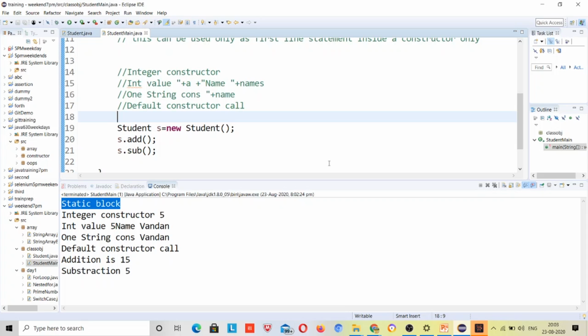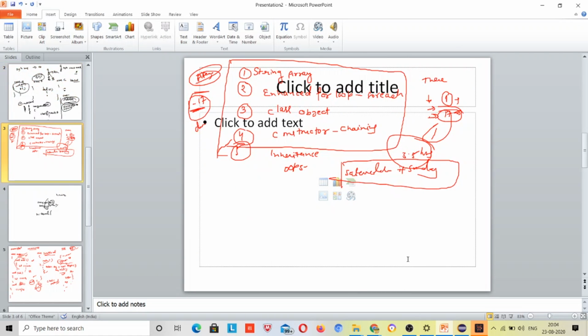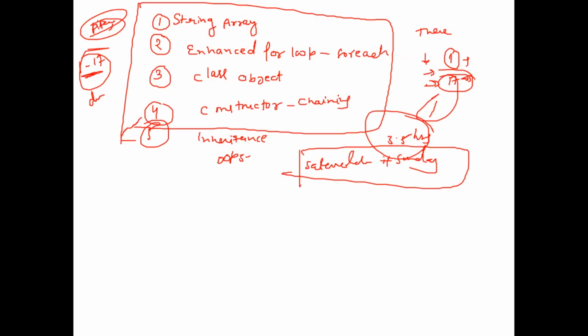So our agenda was that I have to cover the for each loop. Let me see. Okay. This was my agenda. String array, I have completed this part, right? Enhanced for loop or for each loop, this I have covered. Class object, why we make a class object, what the usage of the object is, constructor chaining, inheritance, OOPs. So this I am going to cover next week.